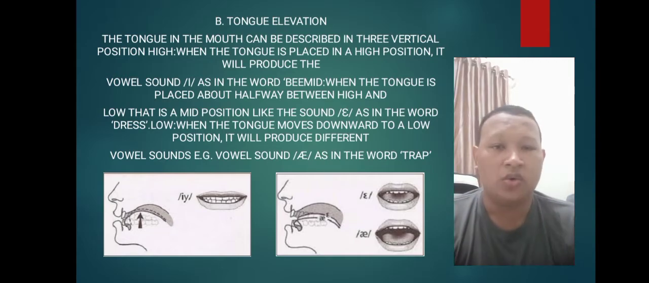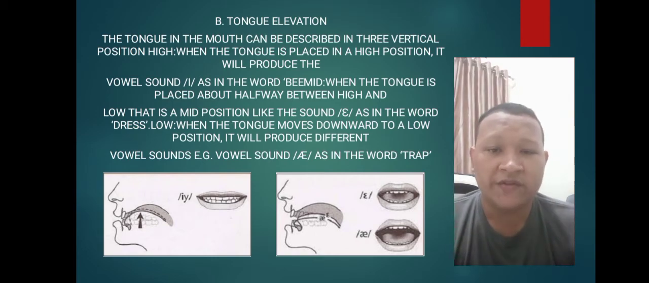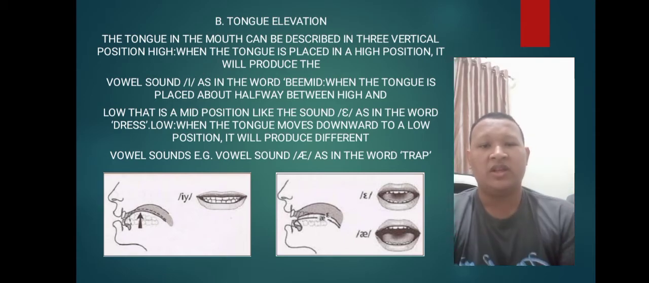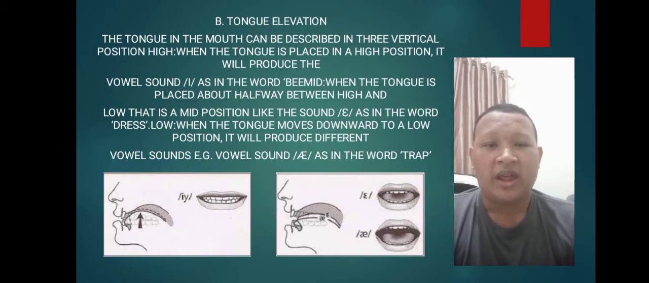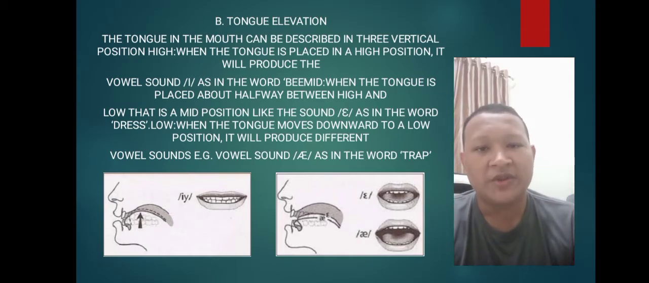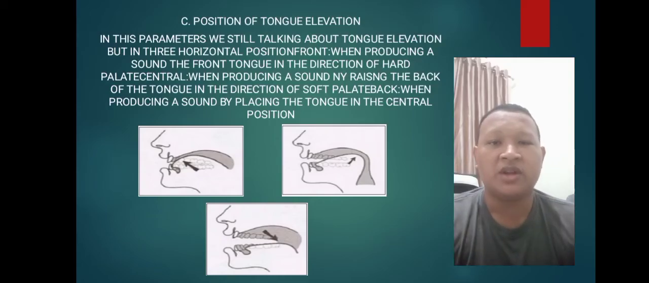And last is low. When the tongue moves downward to a low position, it will produce different vowel sounds. For example, vowel sound A, as in the word trap. Take a look at the picture. The third parameter is position of tongue elevation.